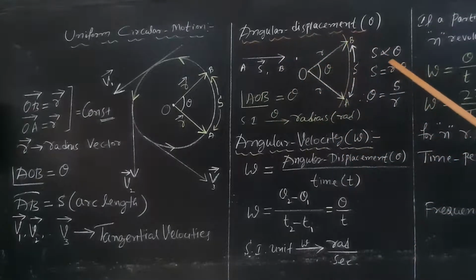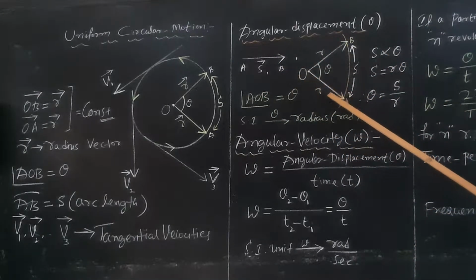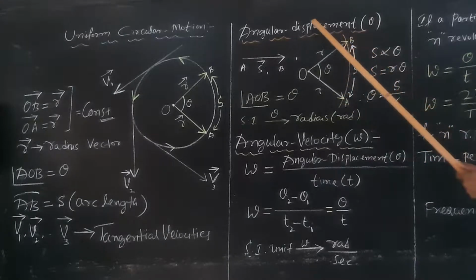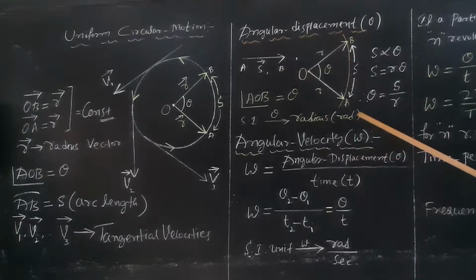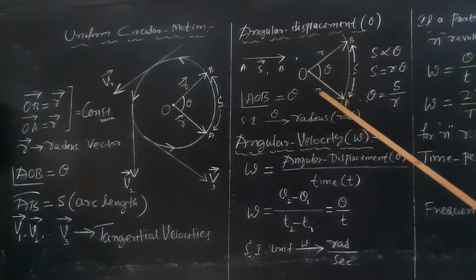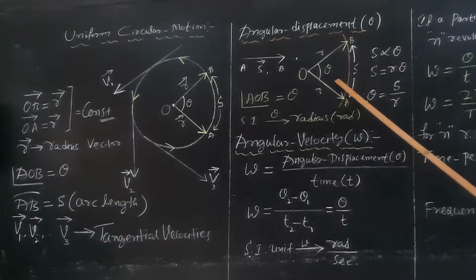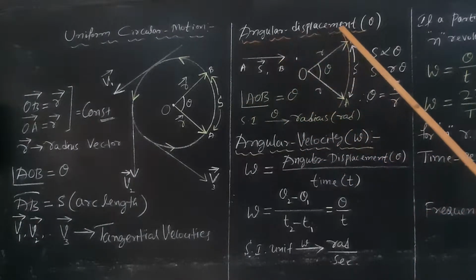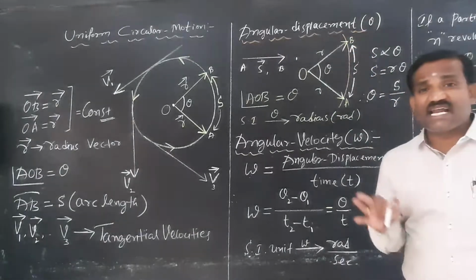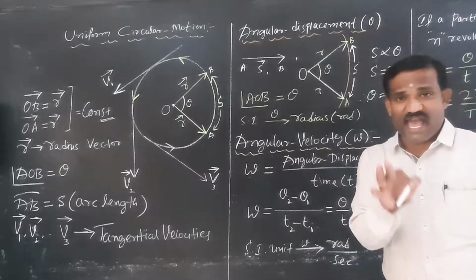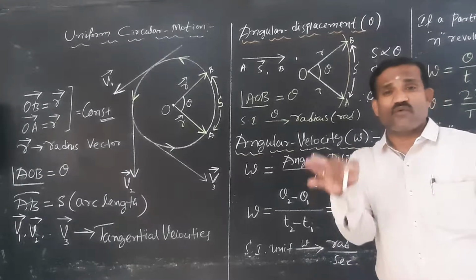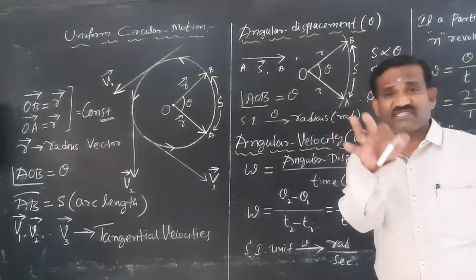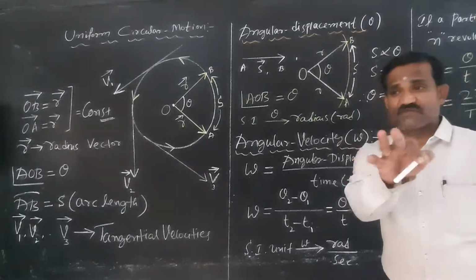Whereas in case of circular motion, look carefully. The radius vector OA is moving from point A to point B. A particle is moving from point A to point B along the circumference of the circle, right? R is the radius vector, which is describing an angle theta. Angle AOB is called theta. Theta is called angular displacement. The angle described by the radius vector when a particle is moving along the circumference of the circle is called angular displacement.